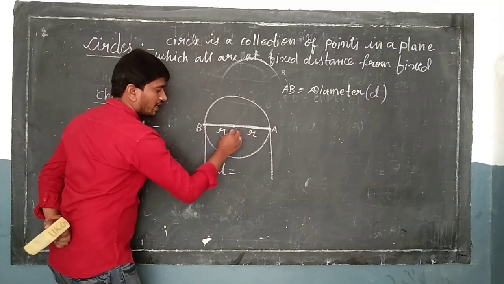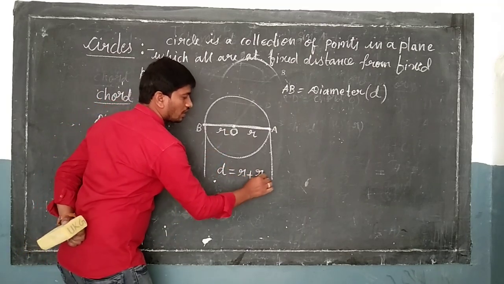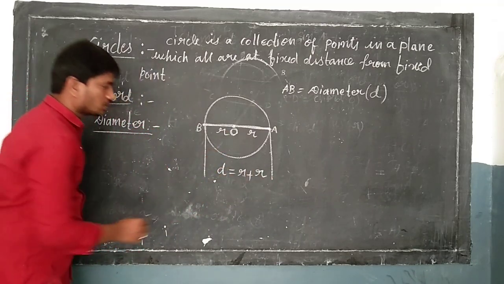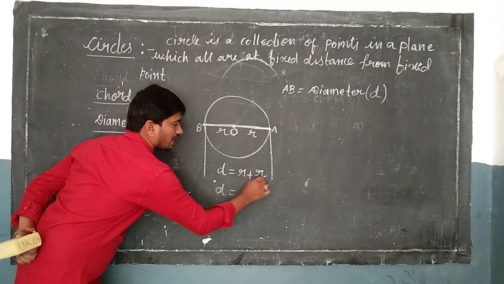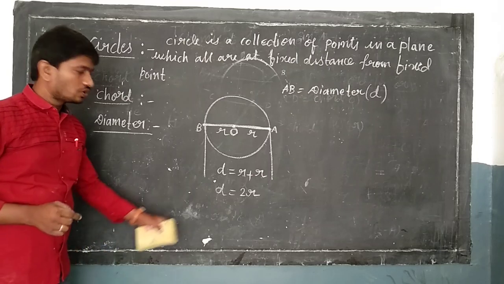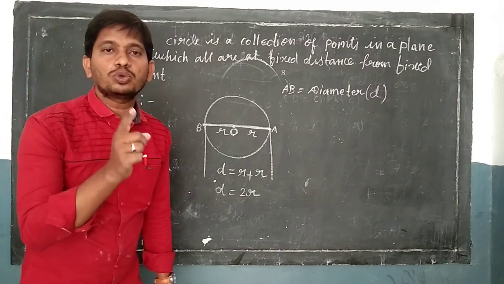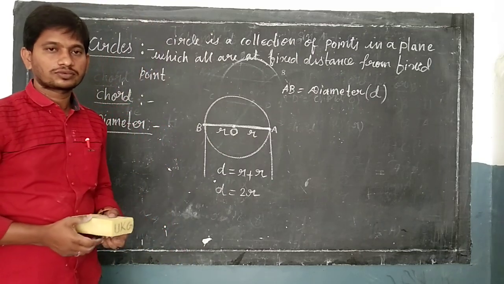OA is nothing but R, plus OB is also R. So D equals R plus R, which is equal to 2R. So diameter is 2 times the radius.